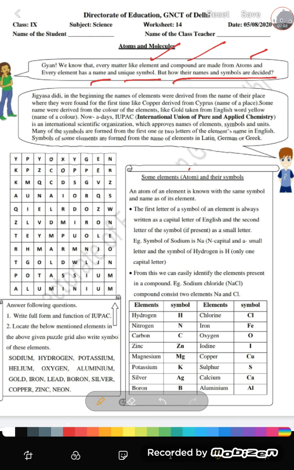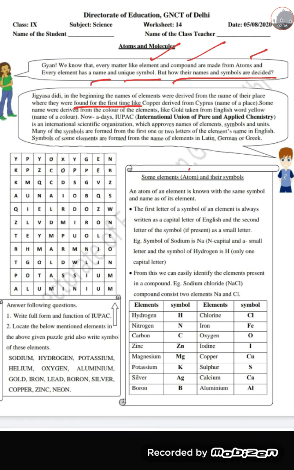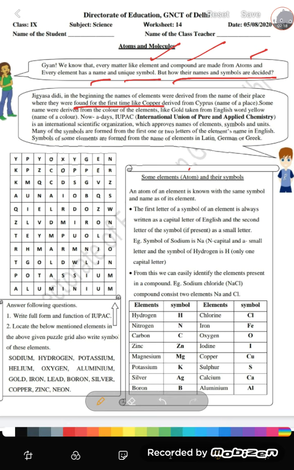Okay. Students, in the beginning, the names of elements were derived from the names of the places where they were found for the first time, like copper.